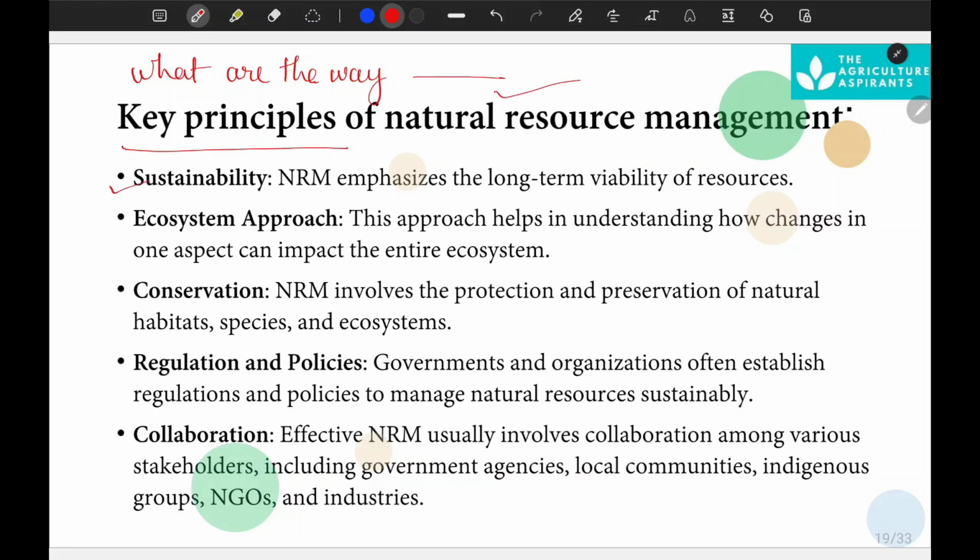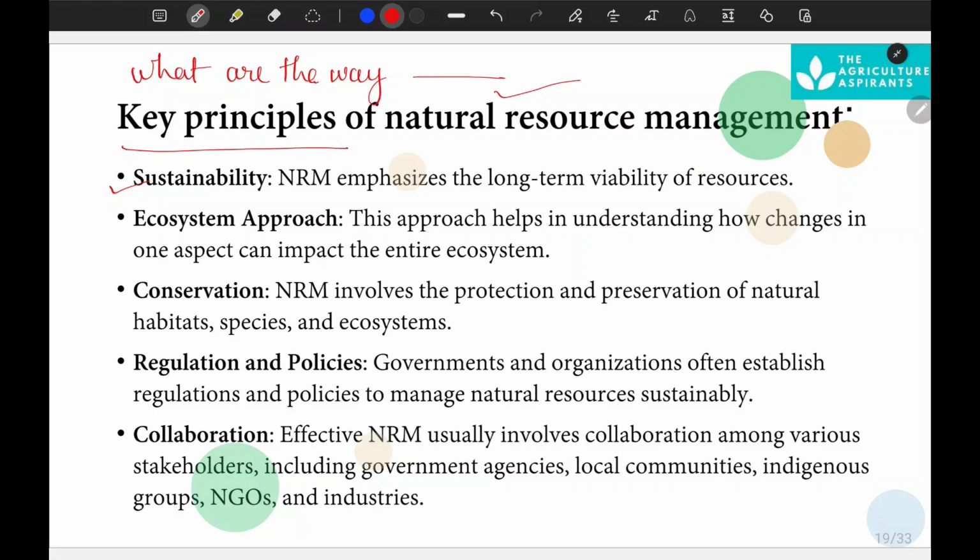First principle is sustainability. Natural resource management emphasizes the long-term viability of resources, because sustainability is the ultimate factor in natural resource management. If you have natural resources, you have to manage them in such a way that you get them for the present, and also conserve them for the future, so future generations can also benefit. Otherwise, what will future generations use?